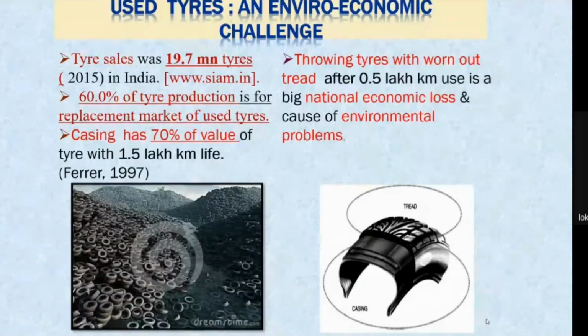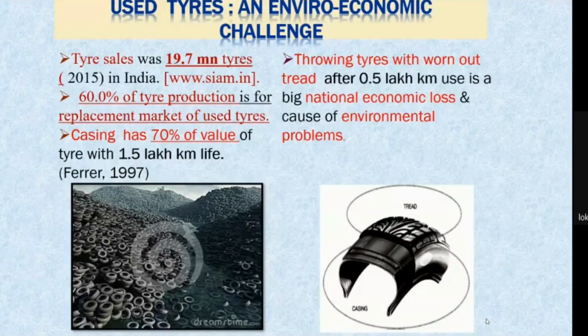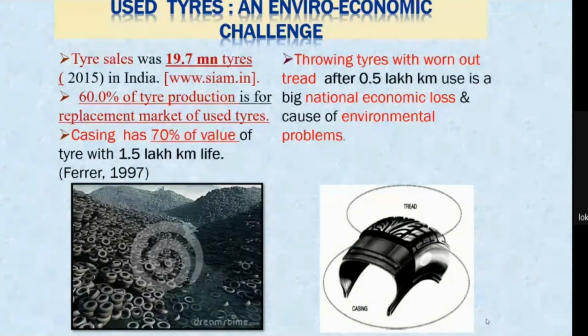Another important economic aspect is that, of the economic value of the new tire, 70% of the value is from the casing, whereas the tread provides only 30% of the value. So if we use the tire and the tread is worn out, and we discard and replace the old used tire, what are we doing? We are throwing away 70% of the economic value in the dump yard. So this is one major economic loss.